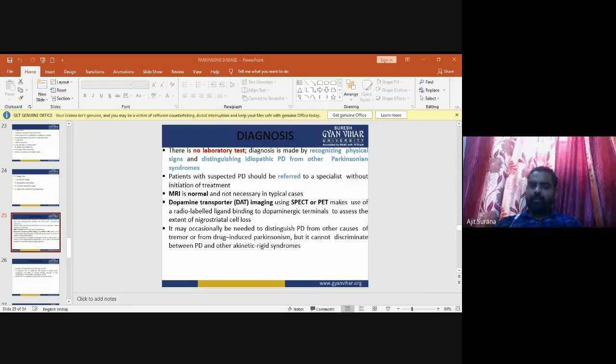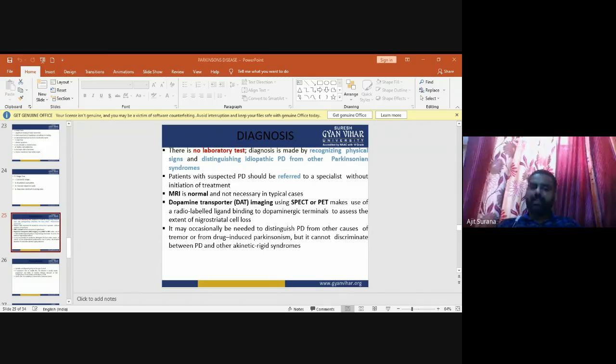There is no laboratory test for Parkinson's disease. Diagnosis is mainly made by recognizing physical signs and distinguishing idiopathic PD from other Parkinsonian syndromes. A patient with suspected Parkinson's disease should be referred to a specialist without any initiation of treatment.